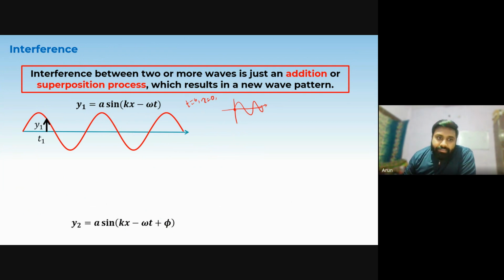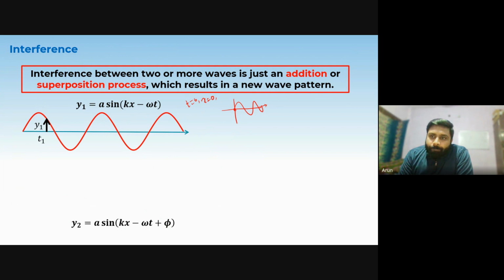the wave pattern of this y2 will be disturbed, because when y1 takes its maximum value, it cannot be said that y2 will take its maximum value, because y1 is minimum at x equals 0, t equals 0. But if you put x equals 0 and t equals 0 in y2, is it becoming 0? Is it becoming minimum? No, it becomes sine phi, and all the values now will depend on the value of phi.